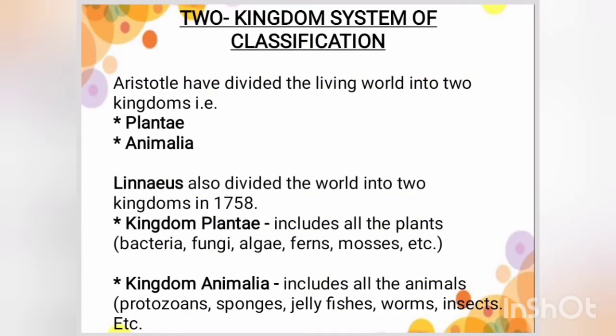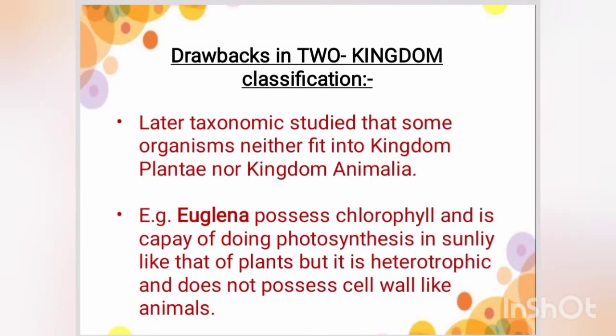The first system of classification was the two kingdom system of classification. Aristotle divided the living world into two kingdoms, that is Plantae and Animalia. Linnaeus also divided the world into two kingdoms in 1758. Kingdom Plantae includes all the plants, that is bacteria, fungi, algae, ferns, mosses. Kingdom Animalia includes all the animals: protozoans, sponges, jellyfishes.